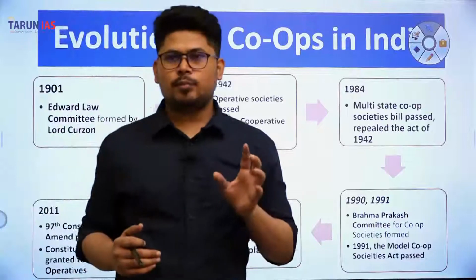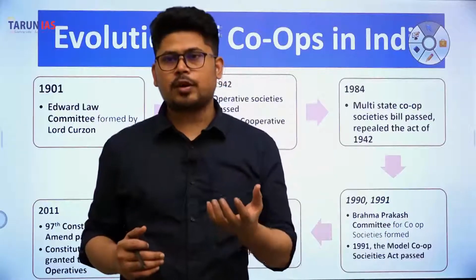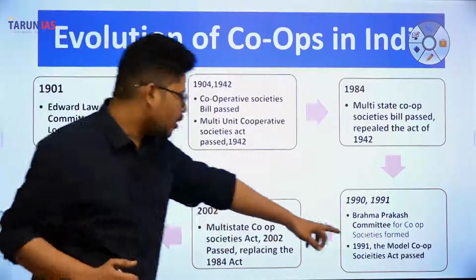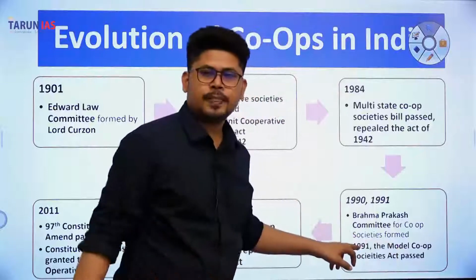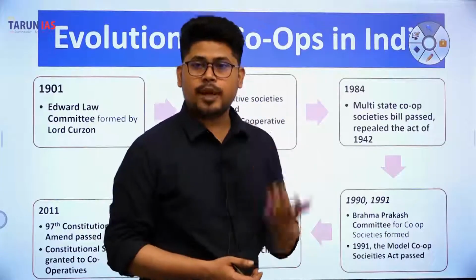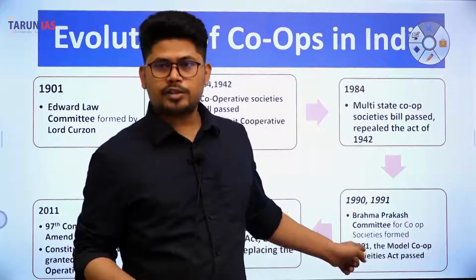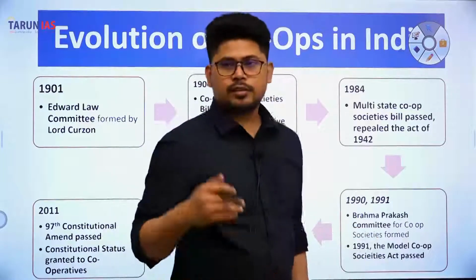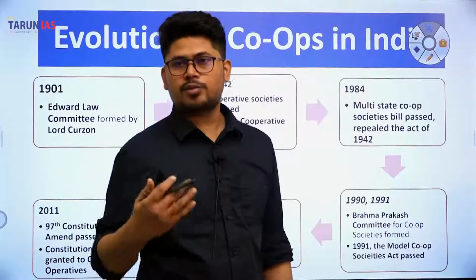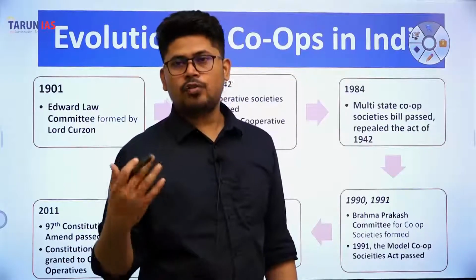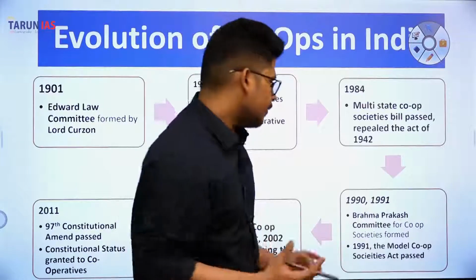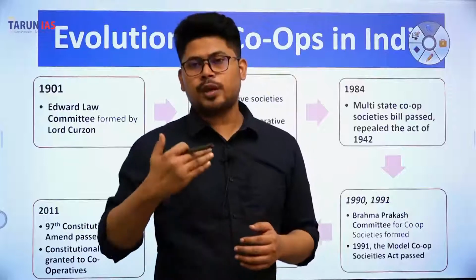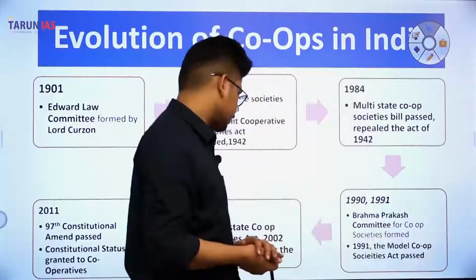It was a model for other states to adopt. It was not a legal obligation for the states to follow this act. The Model Cooperative Societies Act was passed in 1991, but the states were not obliged to follow the recommendations or the provisions of this act. Why? Because this was a model act. Model act means it was a recommendatory act, that states should follow these provisions to form a cooperative societies act. When a central government forms a model act, it is actually trying to persuade the state governments to form their own acts based on a similar kind of act.